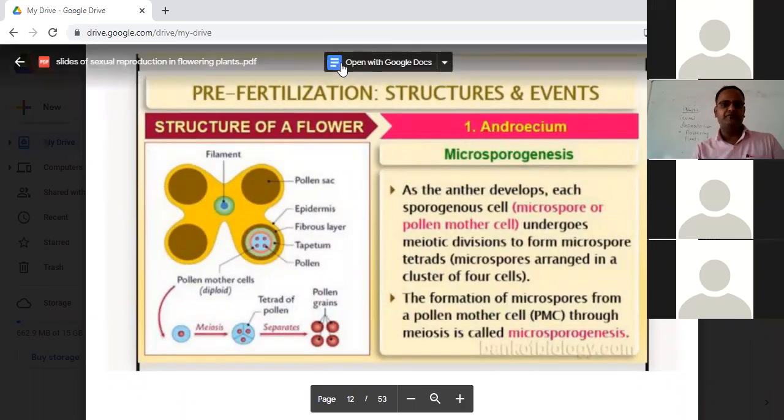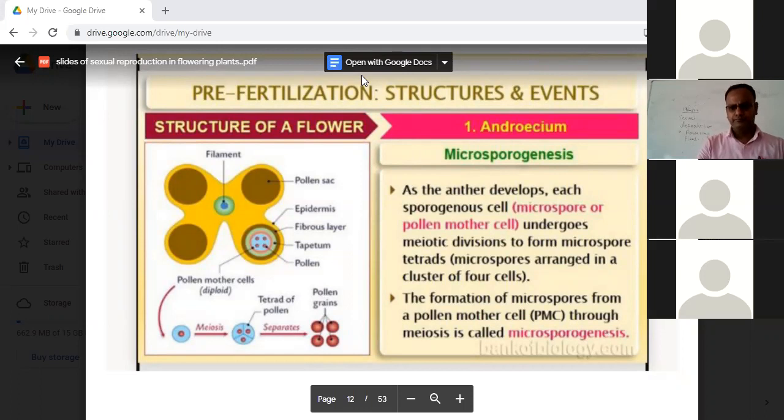Pragya raised her hand at first. Okay, let me allow her to unmute herself. Just a moment, let me come to your. Yes, Pragya, you can unmute yourself. Why the PMC or the MMC?